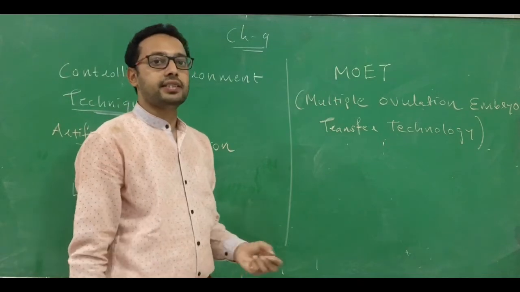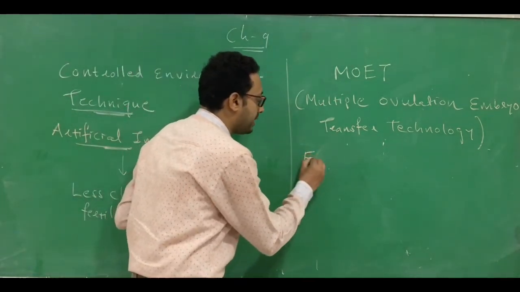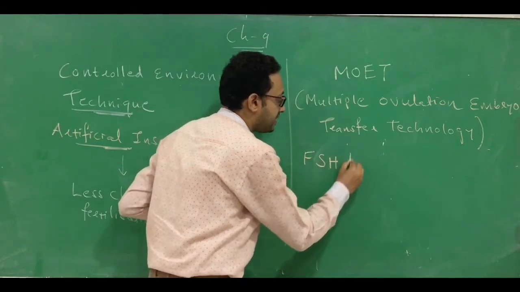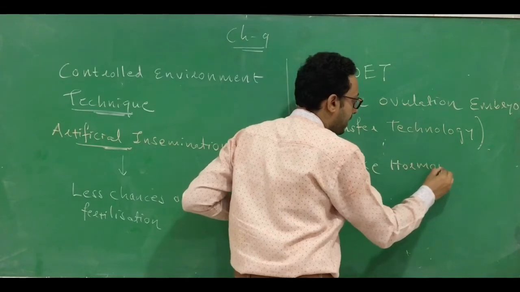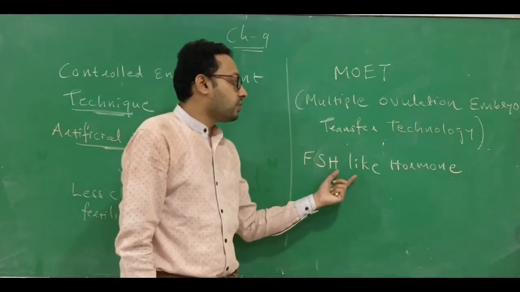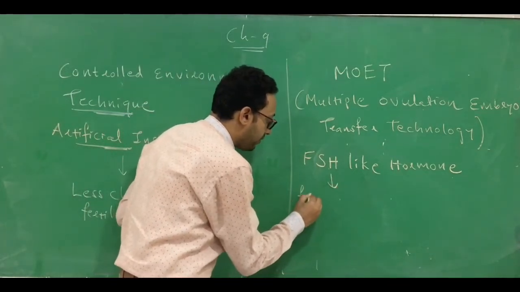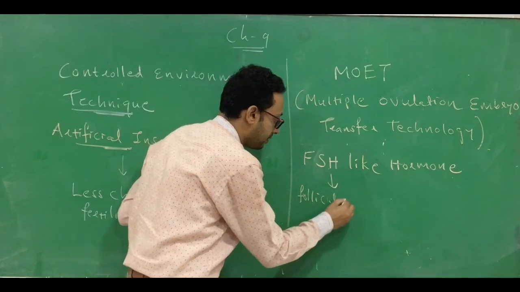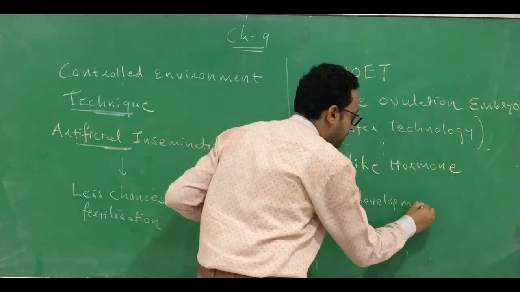We are applying this one. In MOET, the animal is injected with an FSH-like hormone. This FSH-like hormone promotes follicular development and generates more eggs.